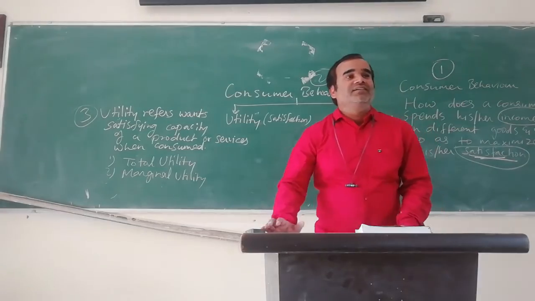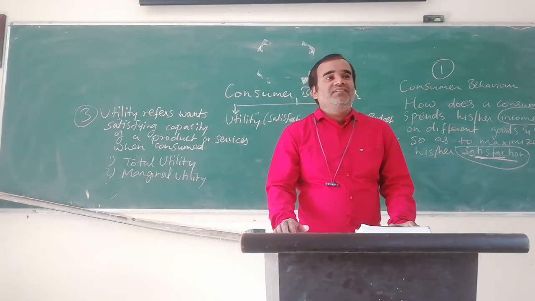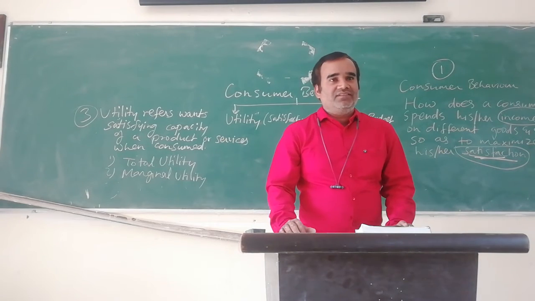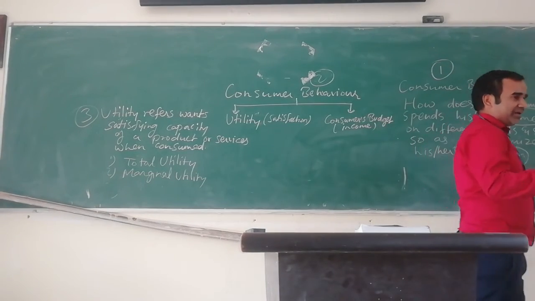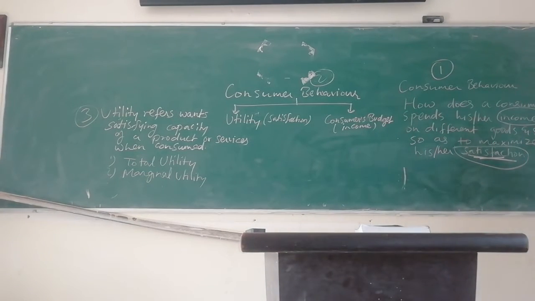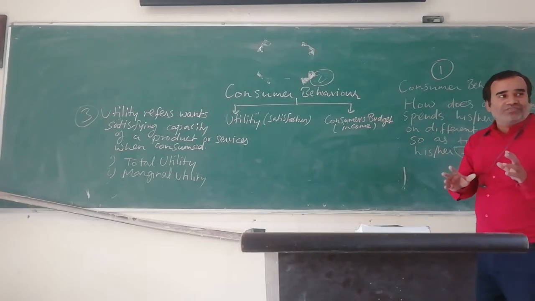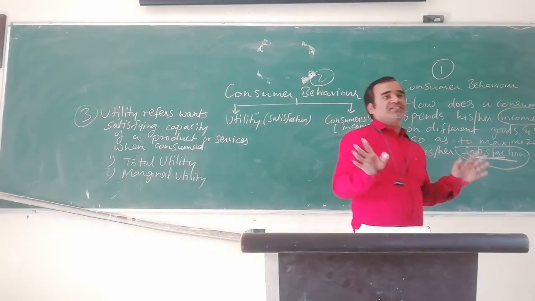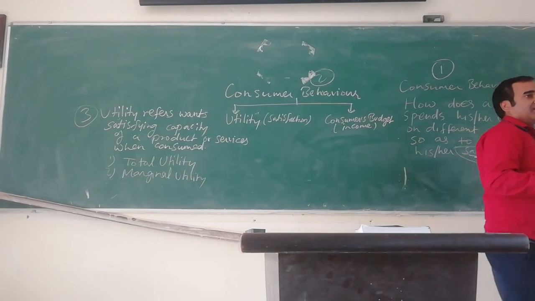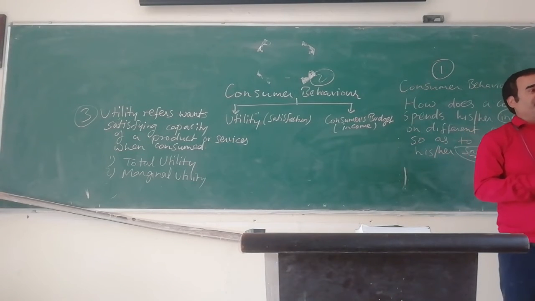Total utility, total is all the units together. Suppose you have a total of 5 apples, or 5 bananas, or 5 ice creams, or 5 pizzas, any example you can think of. Satisfaction from all the 5 units of an apple or banana or any other product, that is called total utility.